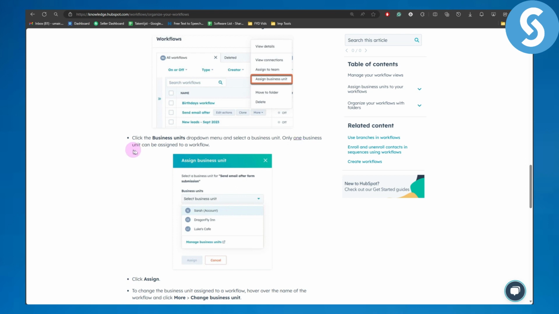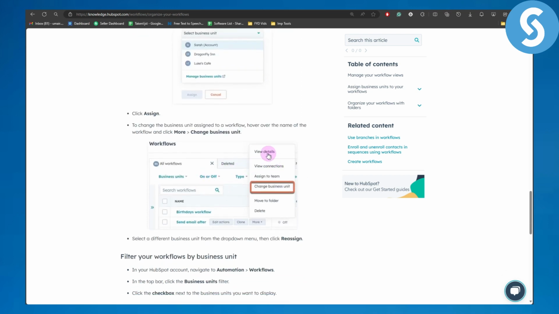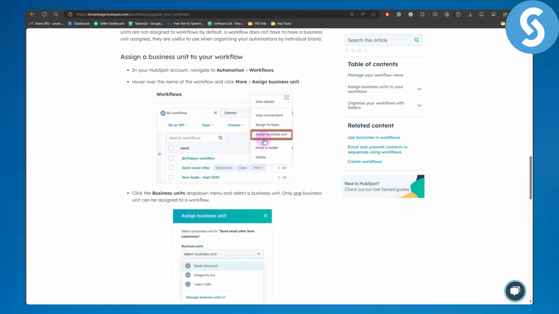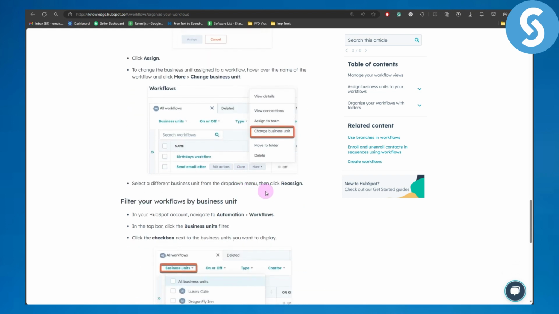Only one business unit can be assigned to a workflow. Then click on Assign. To change the business unit assigned to a workflow, hover over the name of the workflow, click on More, and Change business unit. So you're going to be clicking on the drop-down of Assign business unit, and from there you can see we have the Change business unit option. Select a different business unit from the drop-down menu and then click on Reassign.